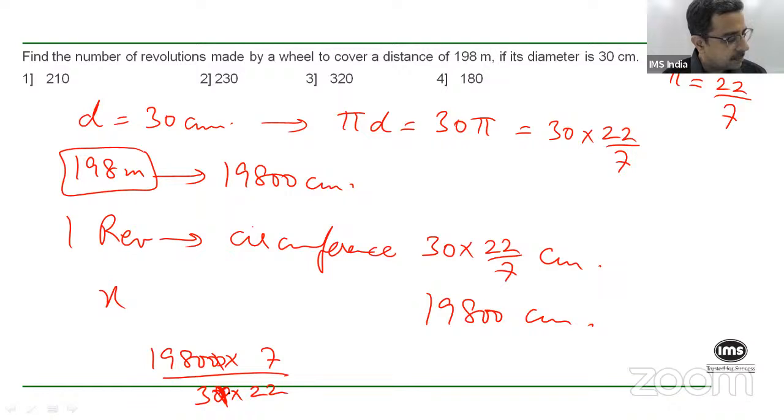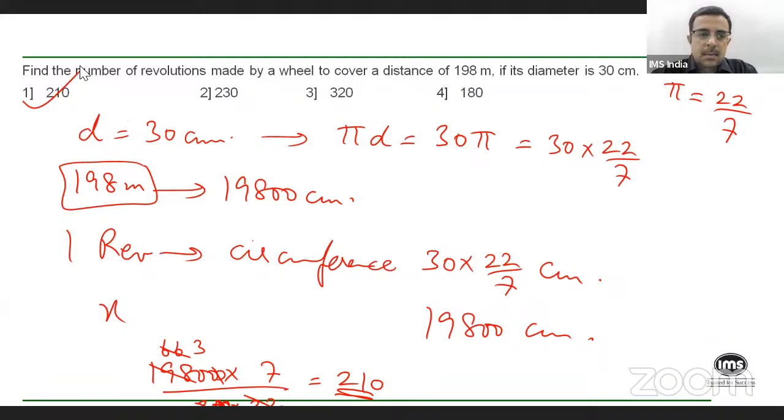Okay, this cancels out, and 3 into 66, and then 22 into 3. So you get 21 revolutions. So you will need, sorry, 210. There's one more zero here, isn't it? So 210 revolutions. Is that okay? Okay, I hope everyone has got this.